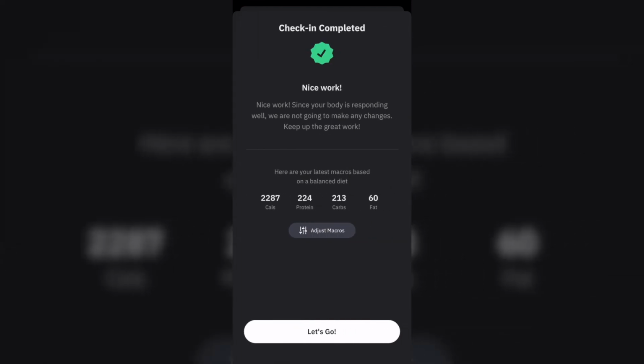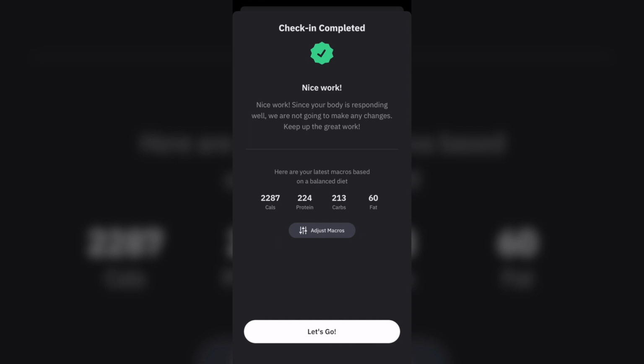So as you can see, I'm doing a check-in right here. So here's the page that pops up after your check-in. This is detailing what you need to do next. It gives you an idea of where you're at in terms of your progress. So did you lose enough weight? Did you gain enough weight? Or whatever your goal is, did you make enough progress towards that goal?